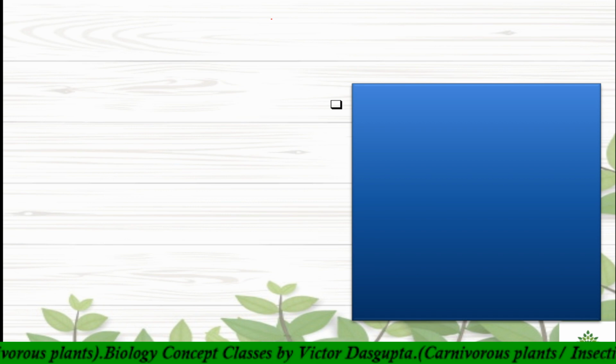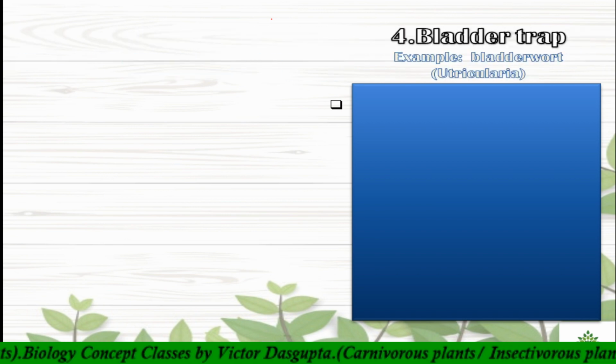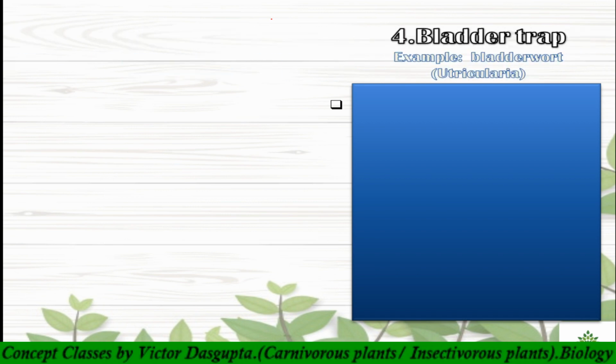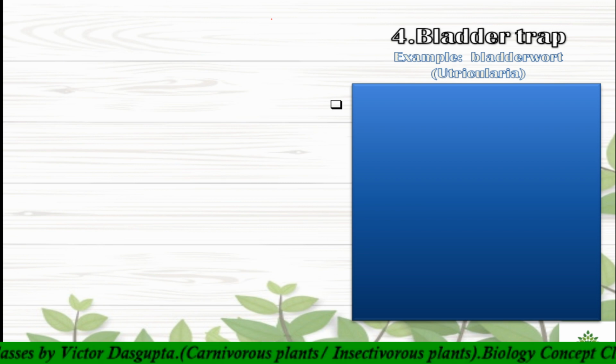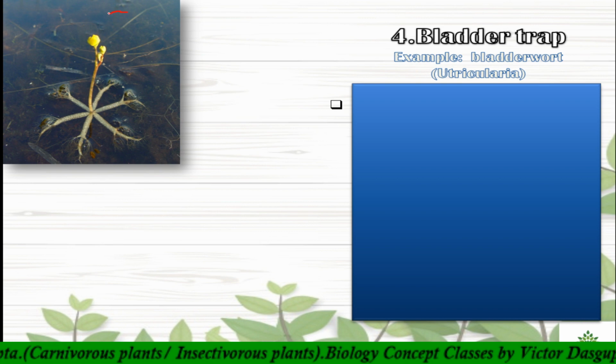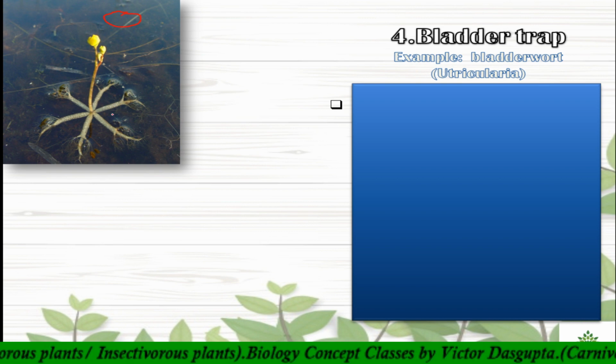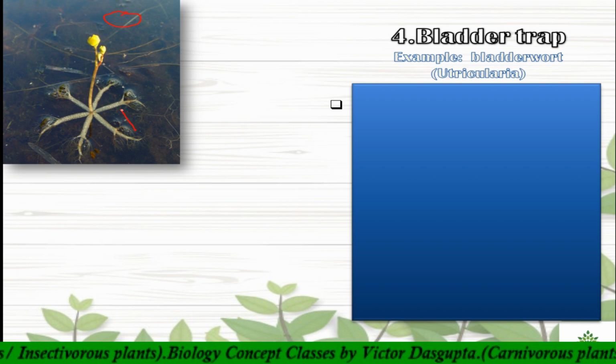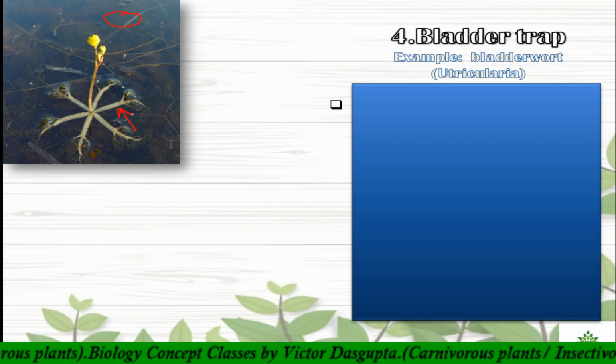So the last and the fourth trap type is the bladder trap. An example is bladderwort, or Utricularia. You have to remember that it is an aquatic insectivorous plant. See here, the medium is water. Don't get confused, these are not roots. These are modified leaves.